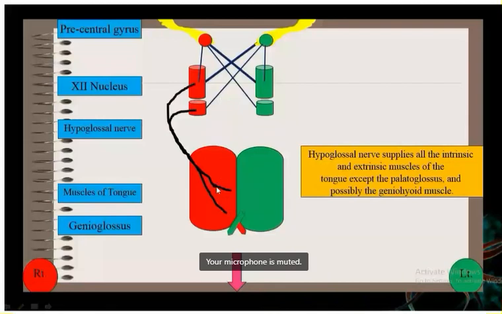So the genioglossus muscle of the right side will paralyze. After it is paralyzed, what happens? The tongue will deviate towards the same side because the muscle of this side is active. So if the lesion is here, same side deviation occurs. If the lesion is here, opposite side deviation occurs. Understood? Okay ma'am.